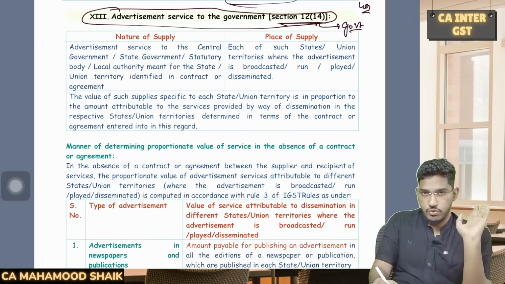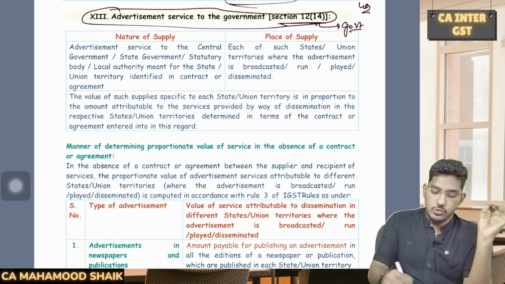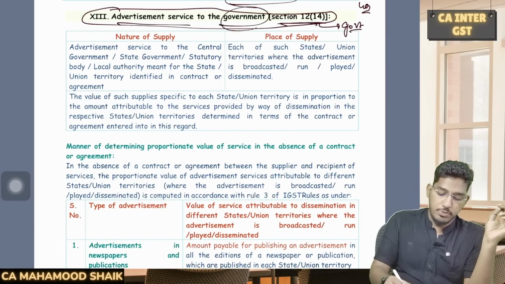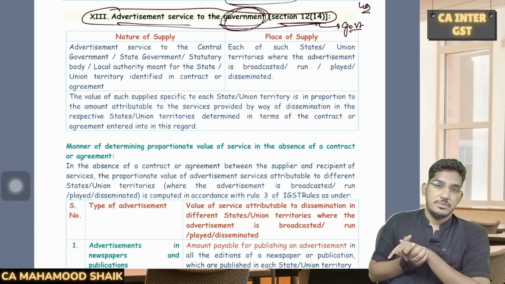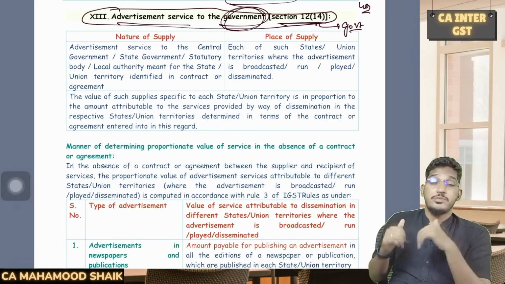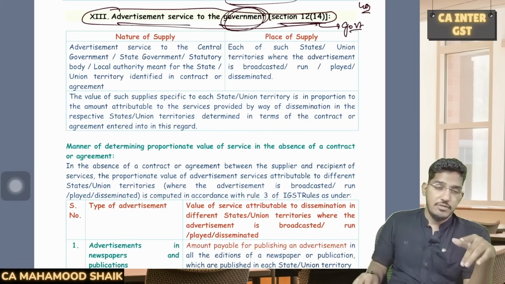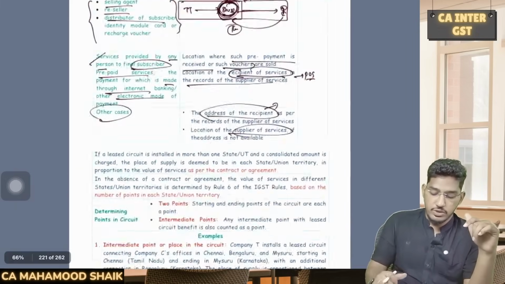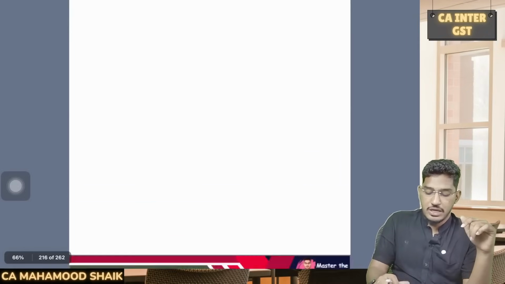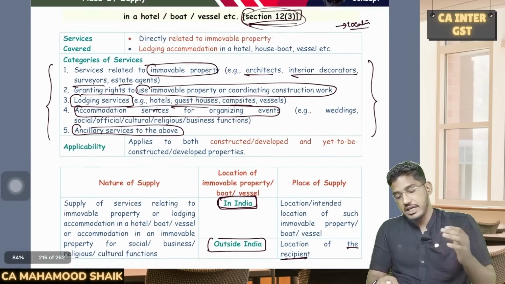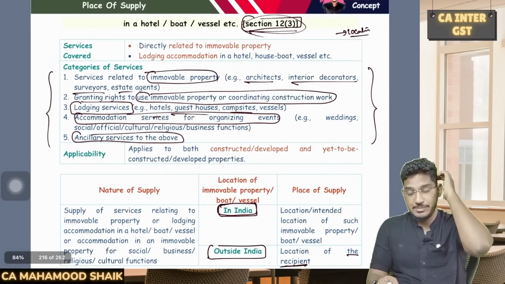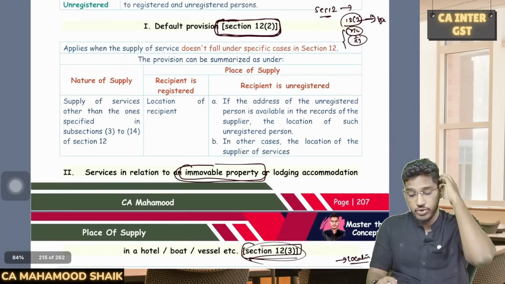It will go to the default rule, 12 subsection 2. So only advertisement services which are provided to the government will fall under 12 subsection 14. Advertisement services provided to others will not get covered under 12 subsection 14. It will go to the default rule. So now what is the default rule, sir? If I am providing any service which is not getting covered anywhere from 12 subsection 3 to 12 subsection 14, now I have to come to 12 subsection 2.